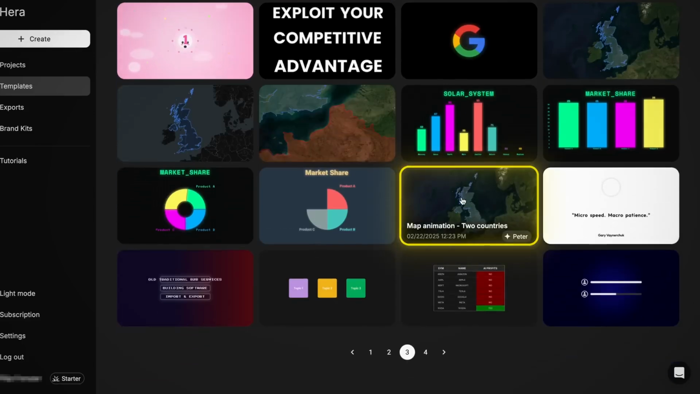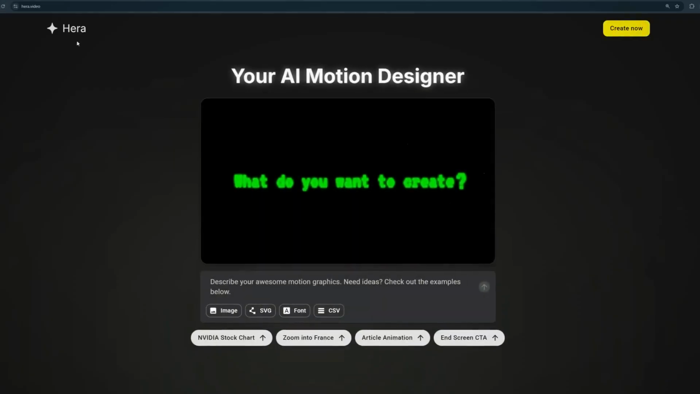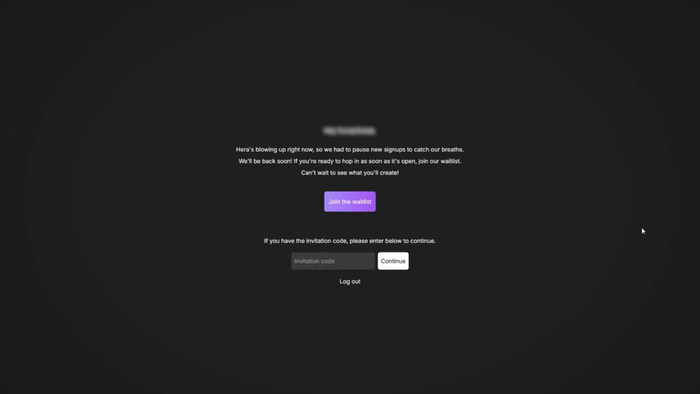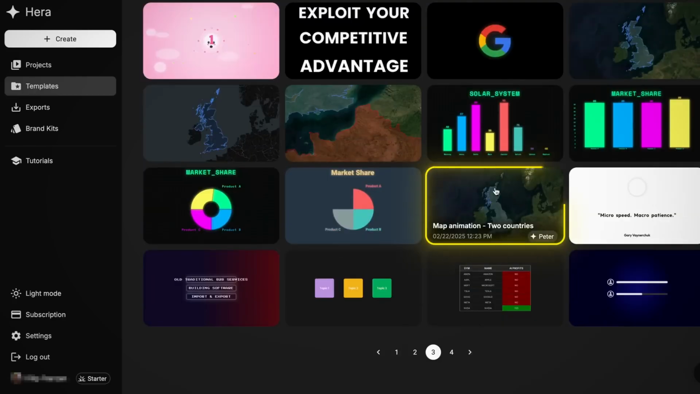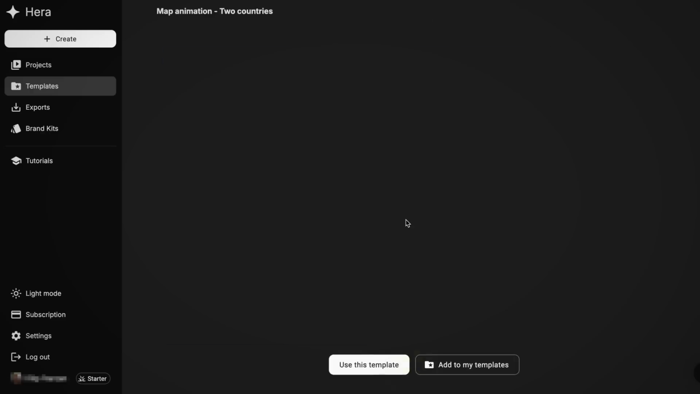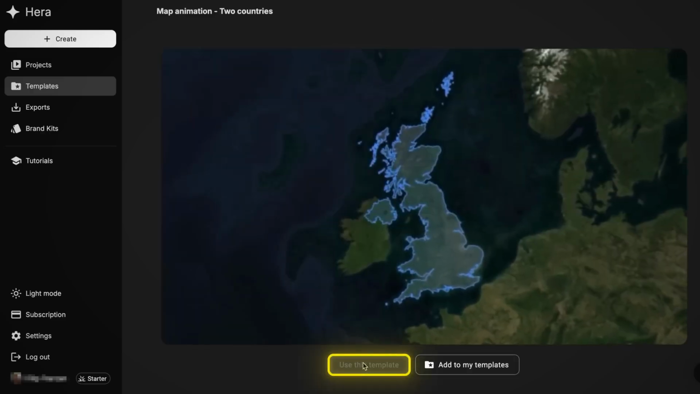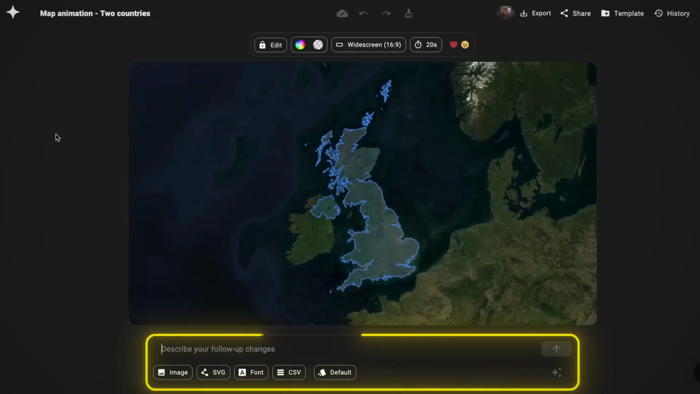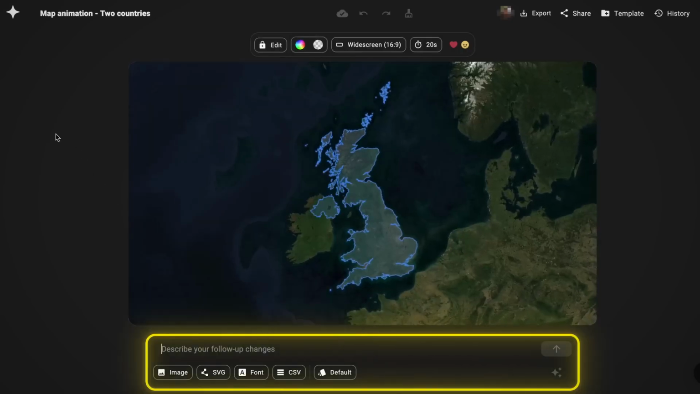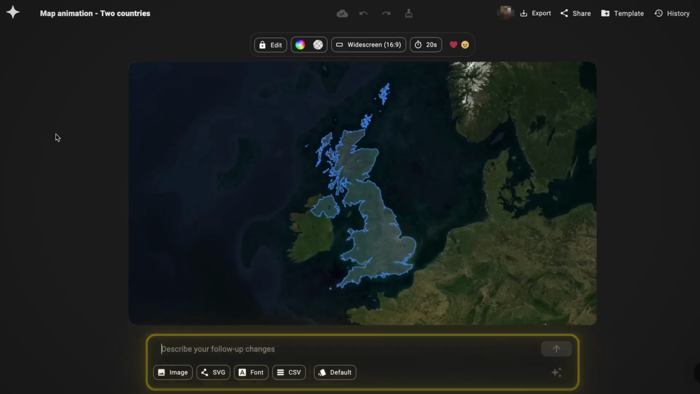Now, what you're going to want to do is head over to Hera and sign up for a free account with your email address. I want to mention though that at the time of this recording, Hera still has a waitlist to use their tool, but supposedly it's going to be open for everyone to use shortly. Anyway, once you've got your account ready, find this template called Map Animation, 2 countries, and click on Use this template. As you can see on the layout, it's super easy to use. All you gotta do is enter a simple prompt describing what you want the animation to look like, and then Hera's gonna do all the hard work for you.